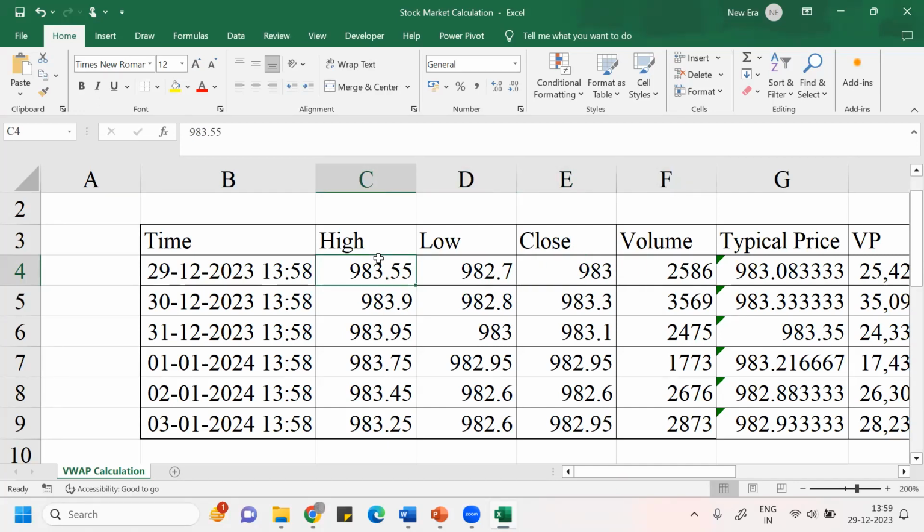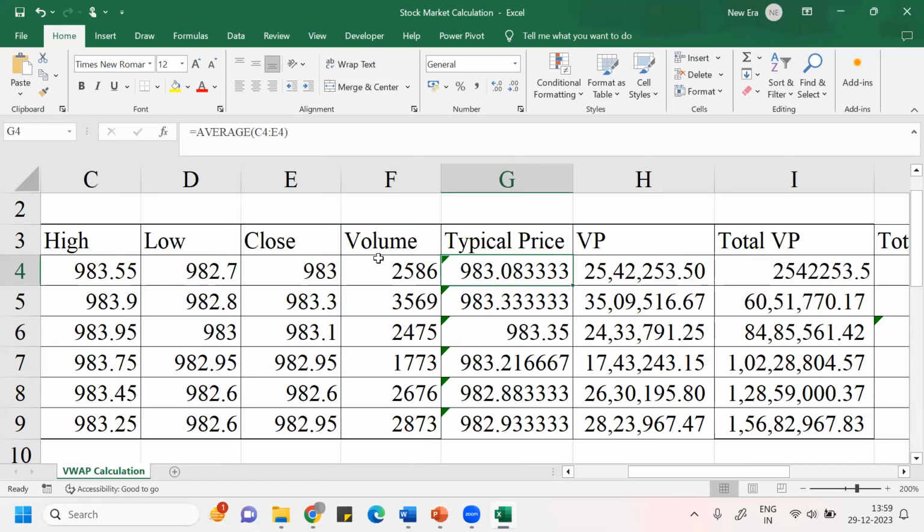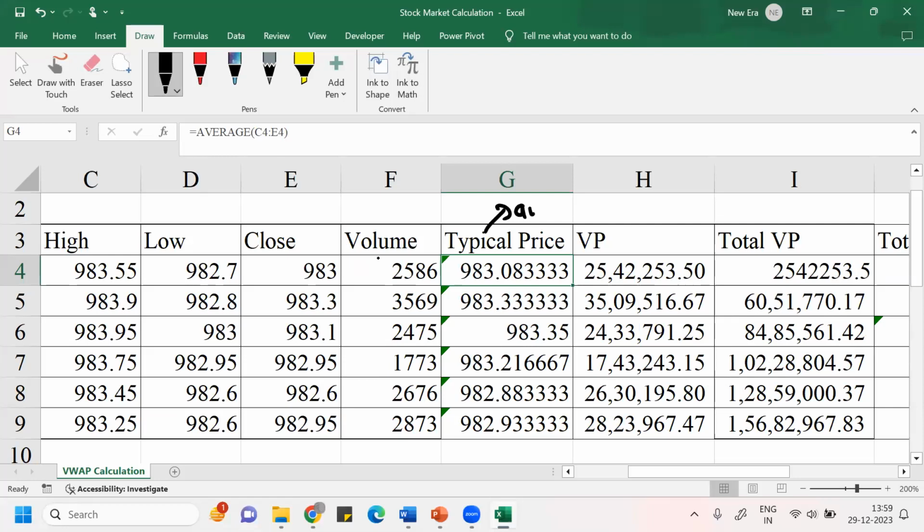This is just dummy data. So high, low, close, and volume. Using high, low, close, we'll find the typical price. What is typical price? It is the average of the high price, the low price and the closing price.